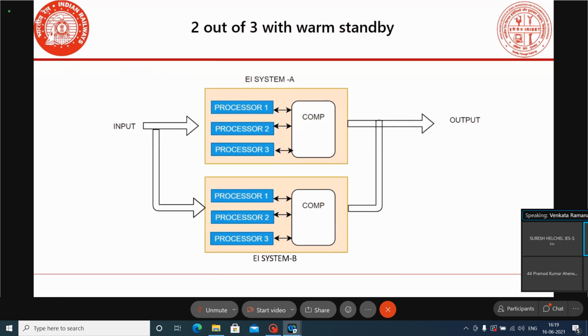Here I told that in this system, every CPU will have a processor plus application software plus executive software. The OEMs can go for redundancy in the hardware, or they can go for redundancy in the software. They are going for redundancy in the software, or they are going for redundancy in the hardware.